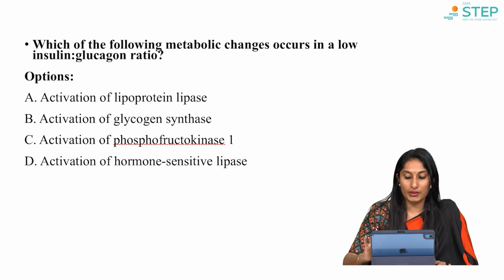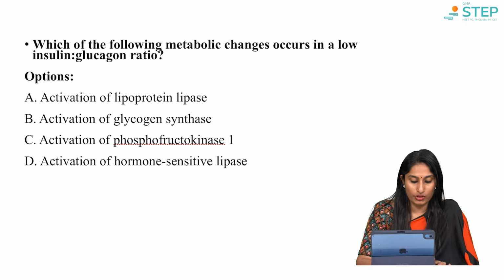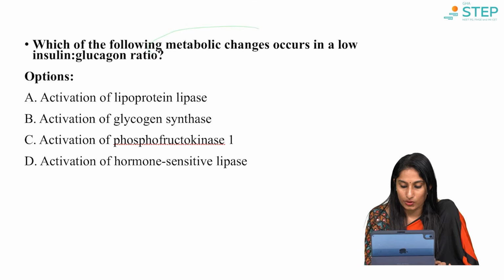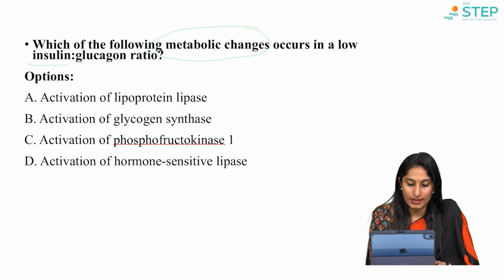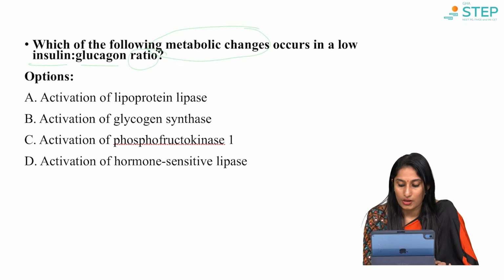Which of the following metabolic changes occur in a low insulin glucagon ratio? Okay. So, the question says which of the following metabolic changes. So, we understand we are talking about a metabolic pathway and we are given two hormones here, one is insulin, another is glucagon, and what we are talking about is a ratio. So, insulin is to glucagon ratio, alright.